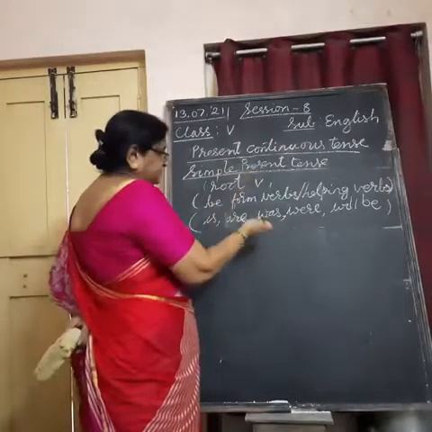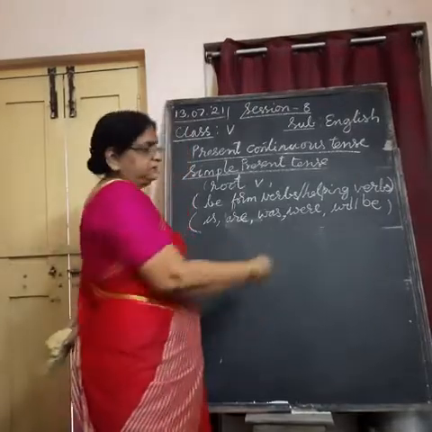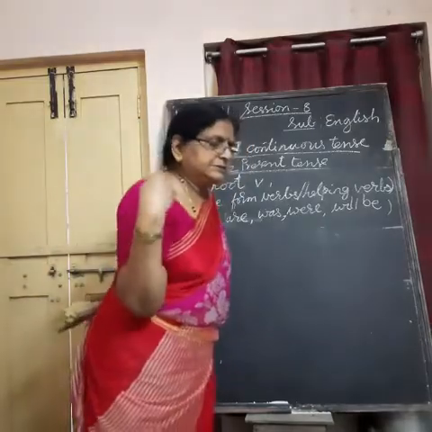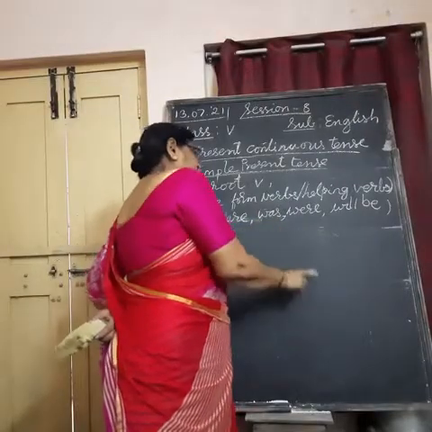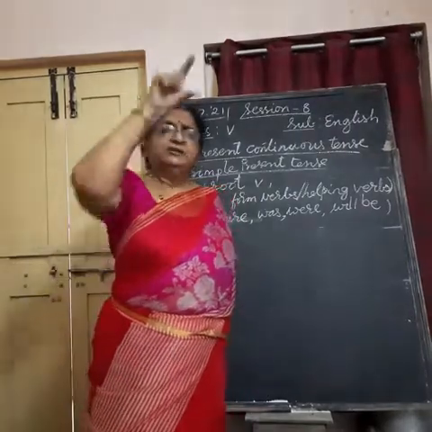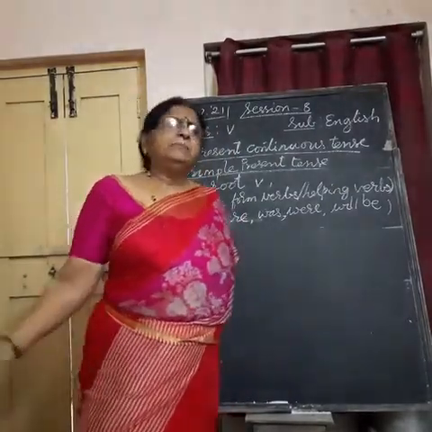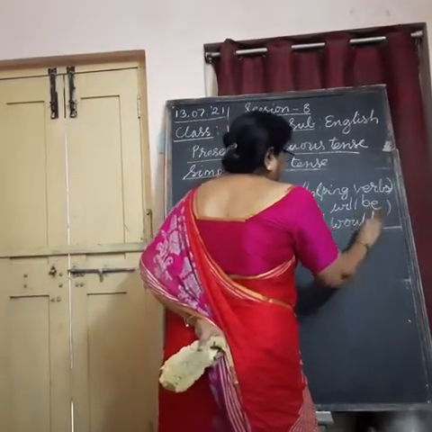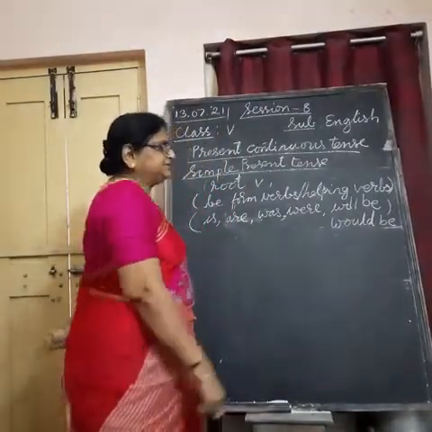In past tense, for singular we use was plus root form plus something, and for plural we use were plus the root verb and something else. What is that something else is the most important thing here. Will be is used in future tense, whether singular or plural. In past future continuous tense we use would be.